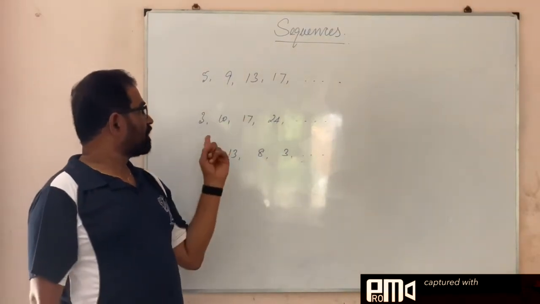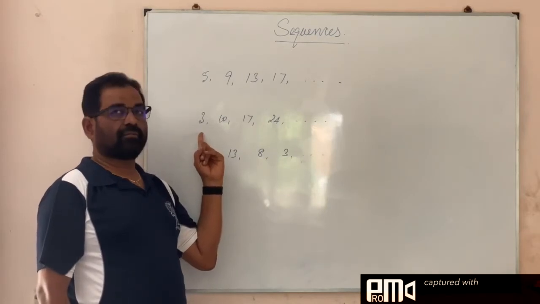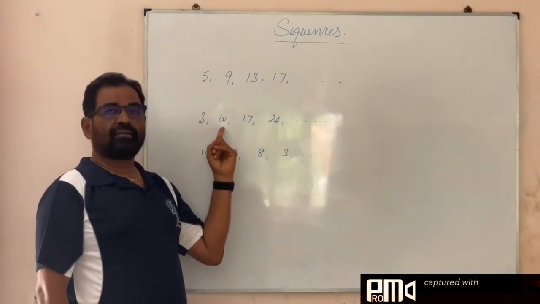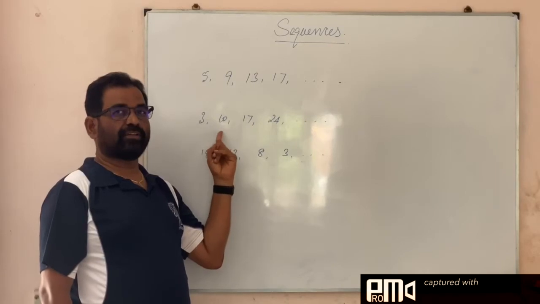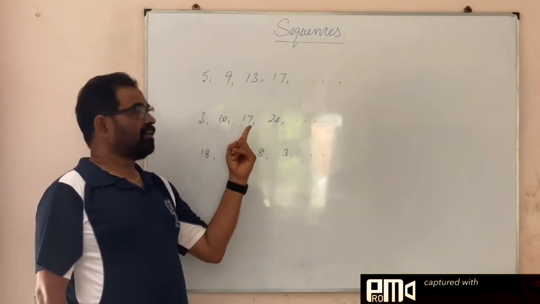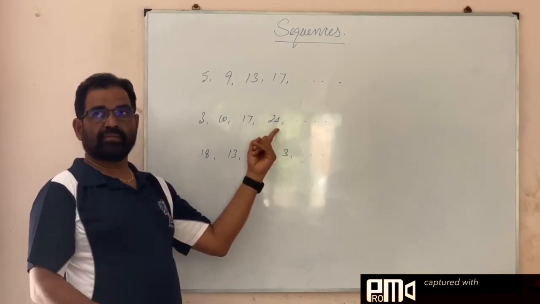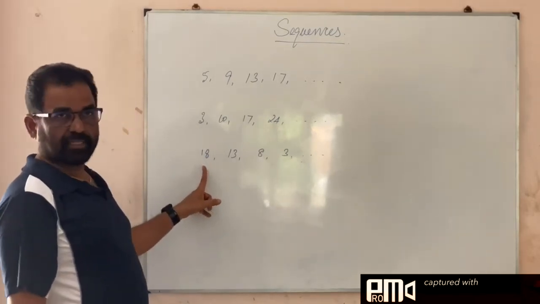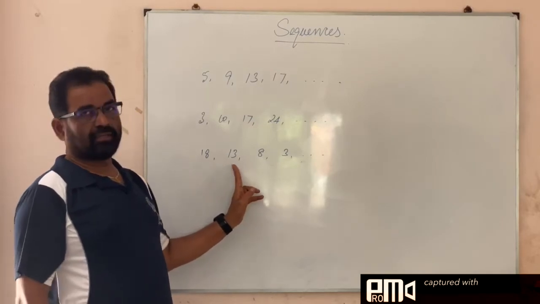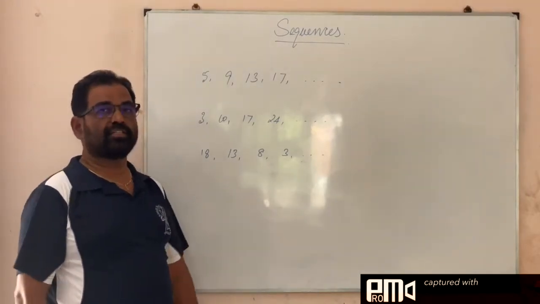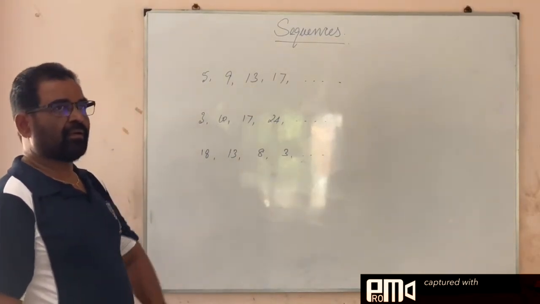Here also, 3, 10: you tell me, add on 7. 10, 17, 24. We are going on adding 7. Now see the second one, 18, 13. Here the numbers are going on decreasing, so we are actually subtracting some number. What is the constant value?